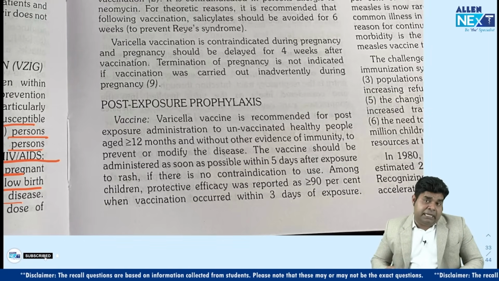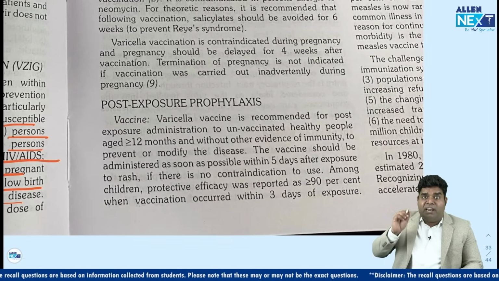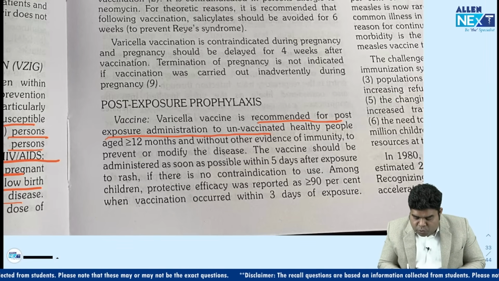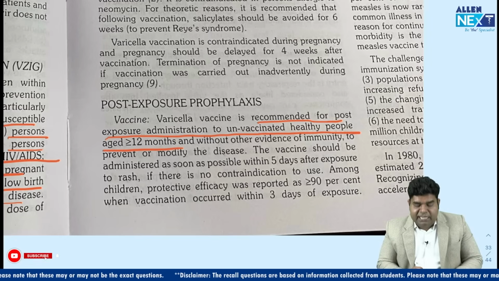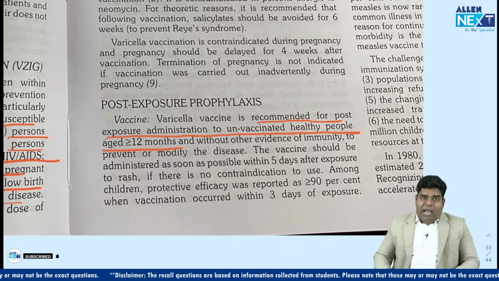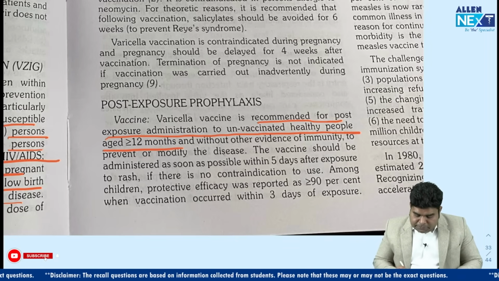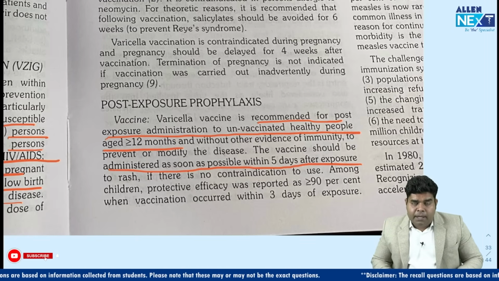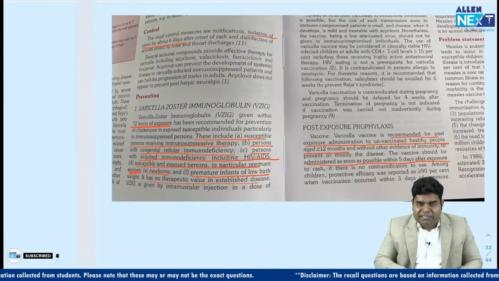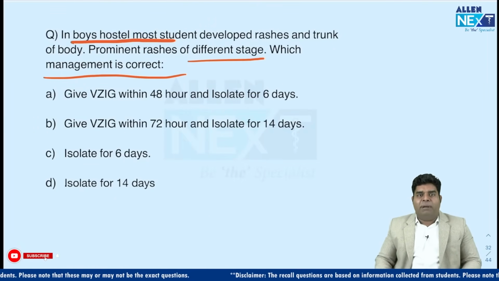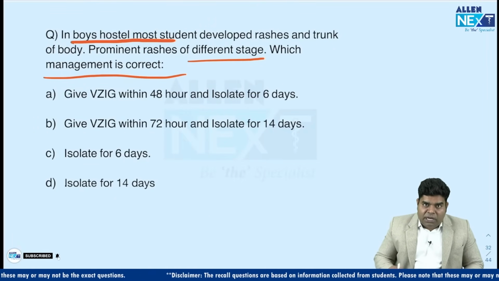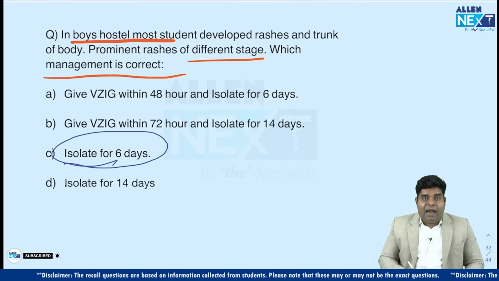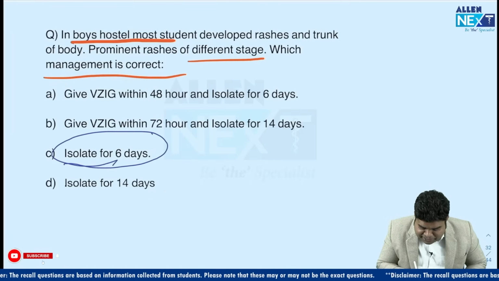One more thing that could have been included in the options is that varicella vaccine can be given. It is recommended for post-exposure administration to unvaccinated healthy people with age more than 12 months. So vaccine should be administered as soon as possible, within 5 days after exposure. But there was no option with vaccines. They were only asking about varicella zoster immunoglobulin and isolation period. So isolation is for 6 days. This is correct. For sure 6 days is correct. And varicella zoster immunoglobulin is given within 72 hours.